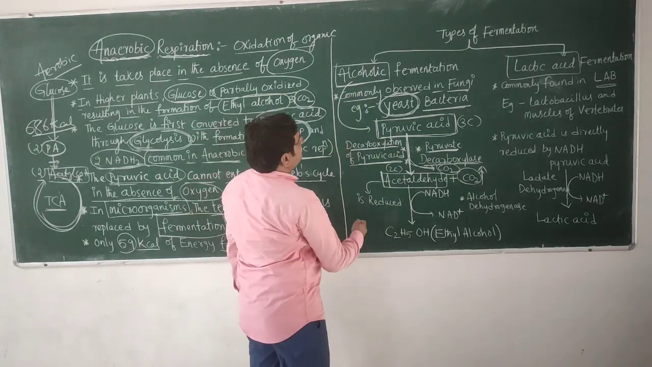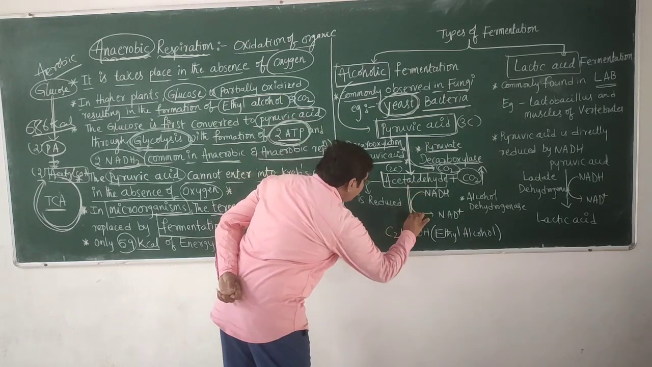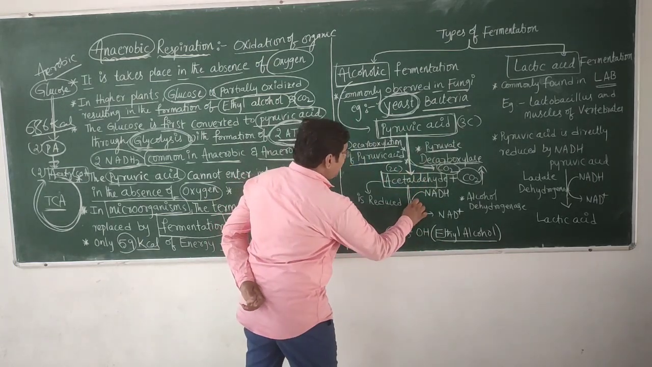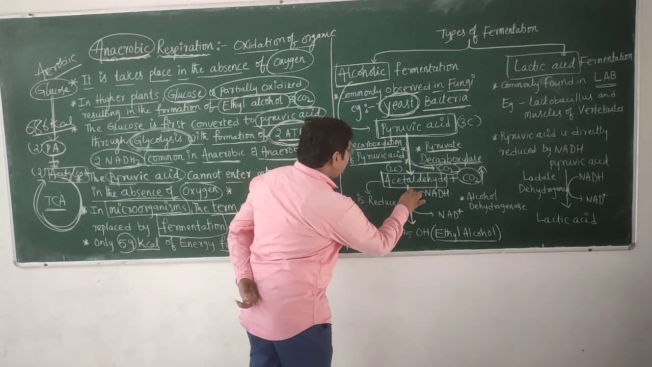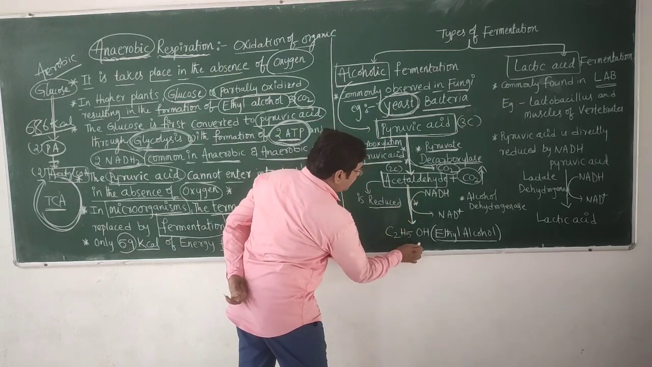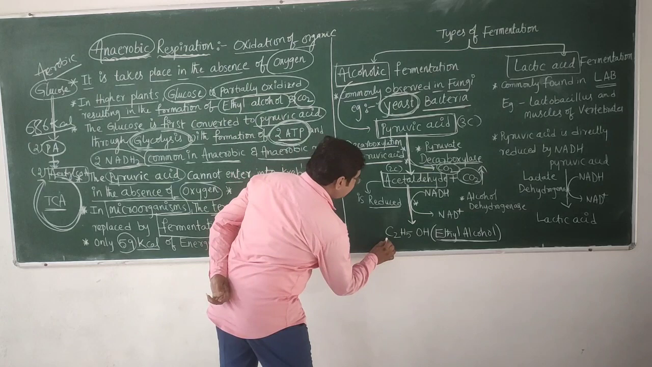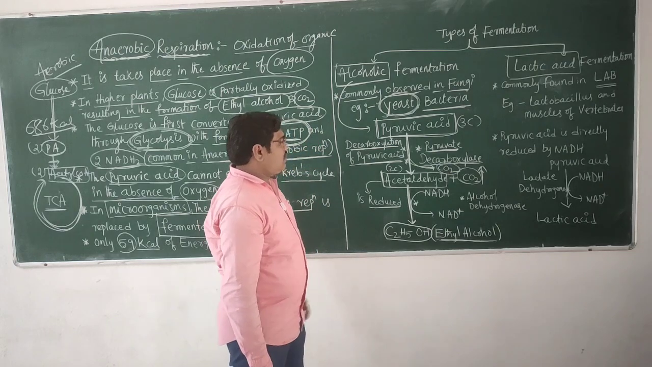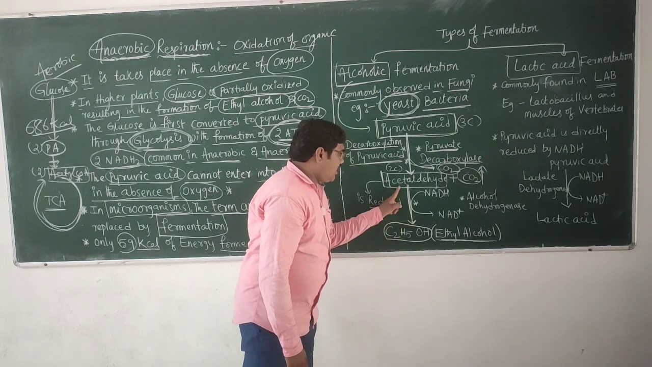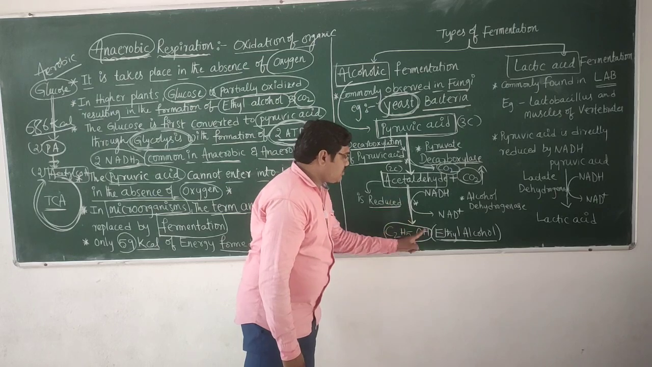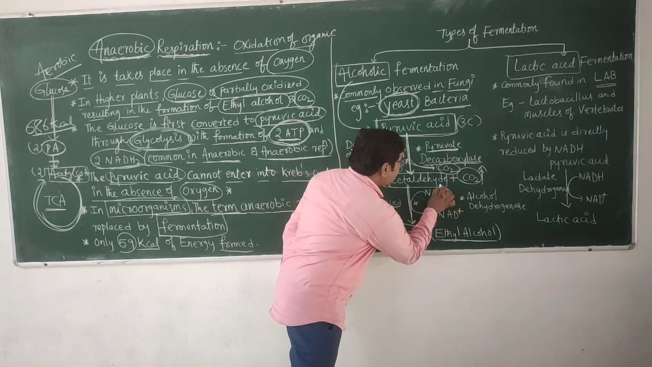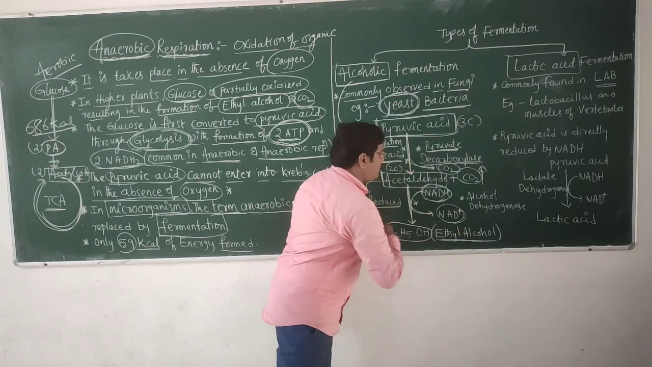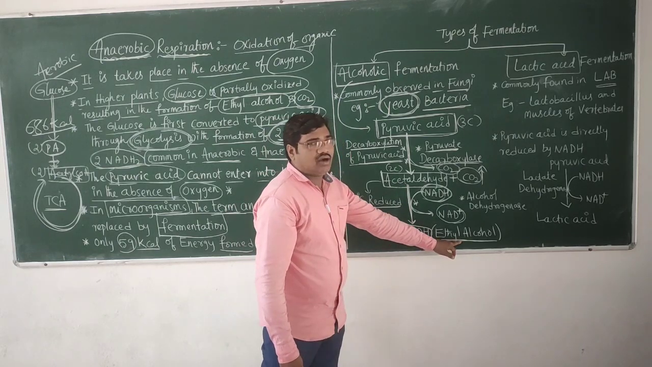Next, the second step in the alcoholic fermentation: acetaldehyde is converted into ethyl alcohol. What will happen in this reaction? Acetaldehyde is reduced to ethyl alcohol. C2H5OH is the ethyl alcohol formula. Here NADH2 is oxidized to NAD plus, and ethyl alcohol is formed.